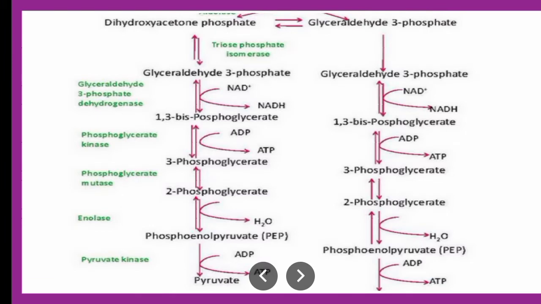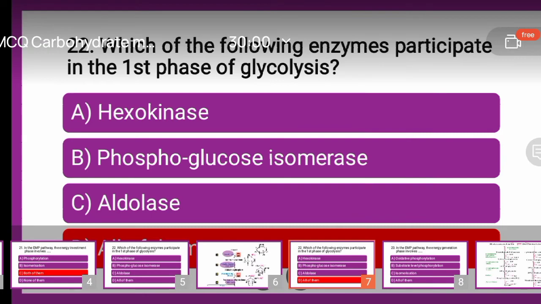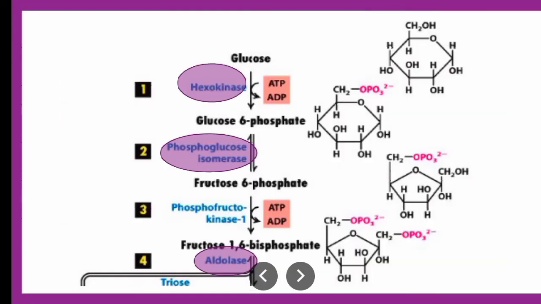Now here if you see the third phase, wherein the split up molecule, this is the splitting phase, and from here starts the third phase in which energy is generated. See, energy generation is nothing but NADH. Simply one NADH corresponds to 3 ATPs. Here there is one ATP, and in the last step, if you look, there is one ATP. So these are 2 ATPs and these are the 3 ATPs.